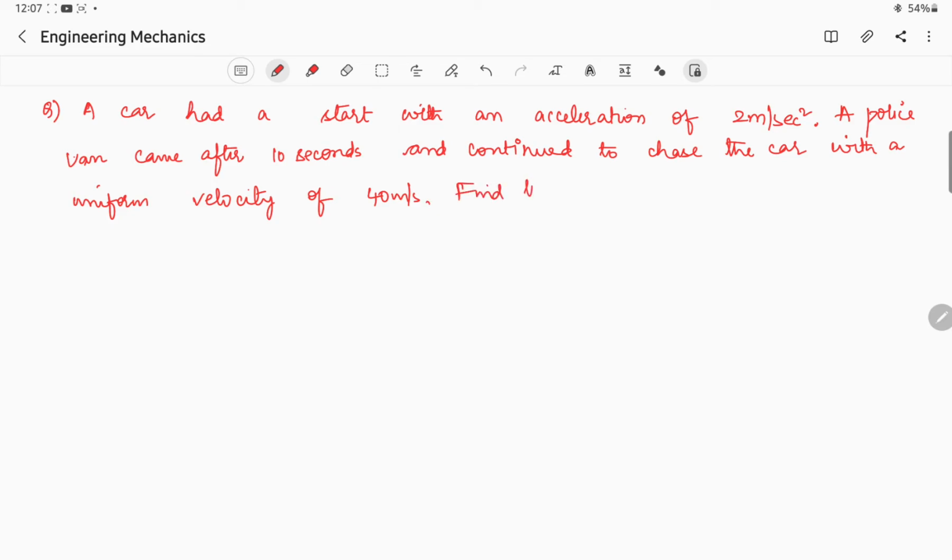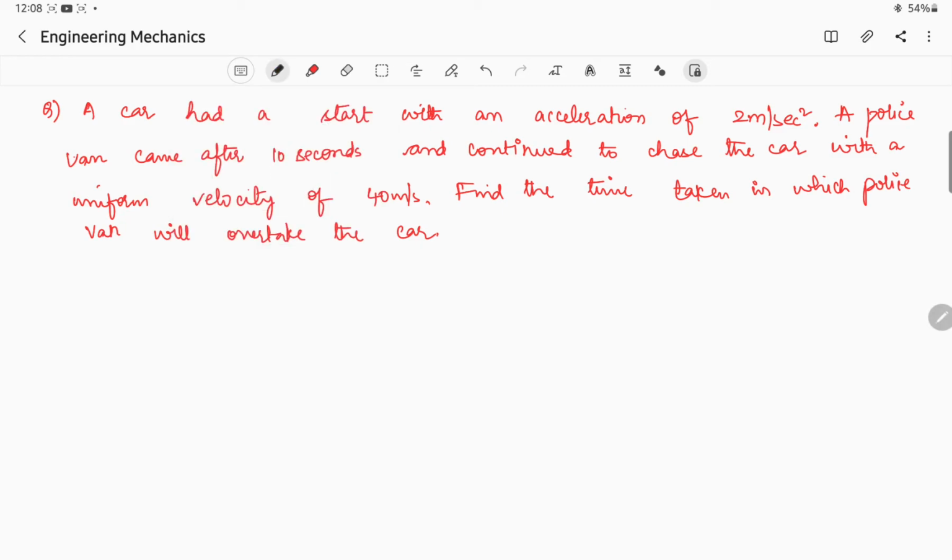Find the time taken in which the police van will overtake the car. Okay, so this is also an interesting question wherein we have a vehicle.